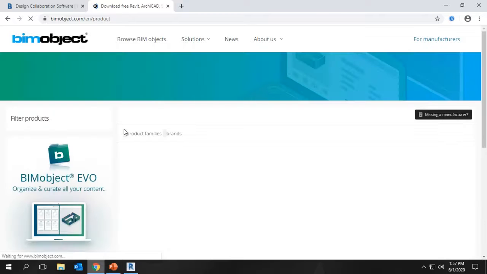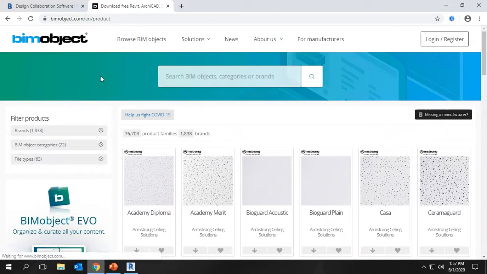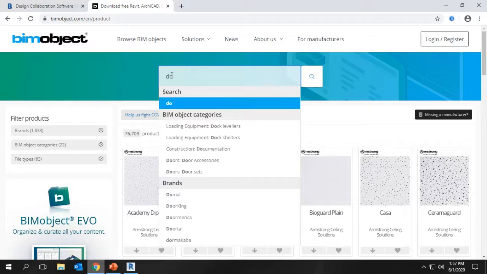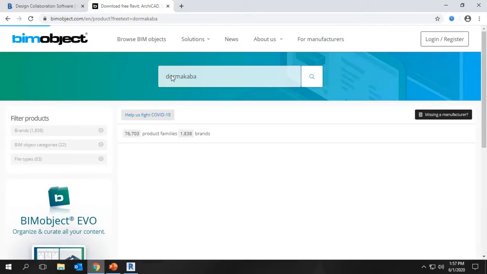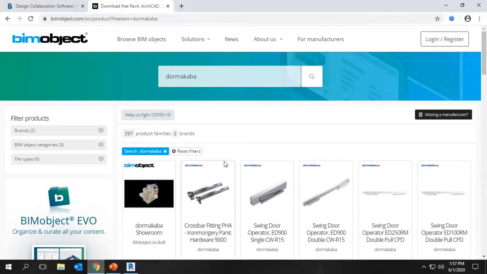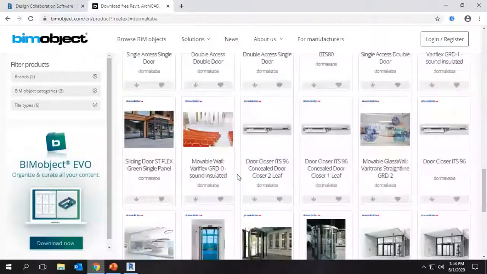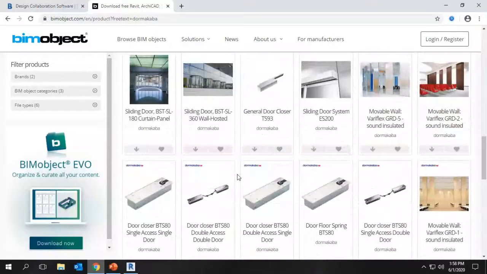We can go to Google, type BIM Object, and once on the BIM Object website, search for Dormakaba. This will list all the products in the form of Revit families. It's free to download. During the design stage, designers can download and use all the BIM objects. And if the project requires customized Revit families, yes, we are there to support you with customized BIM solutions as well. We can develop customized models.